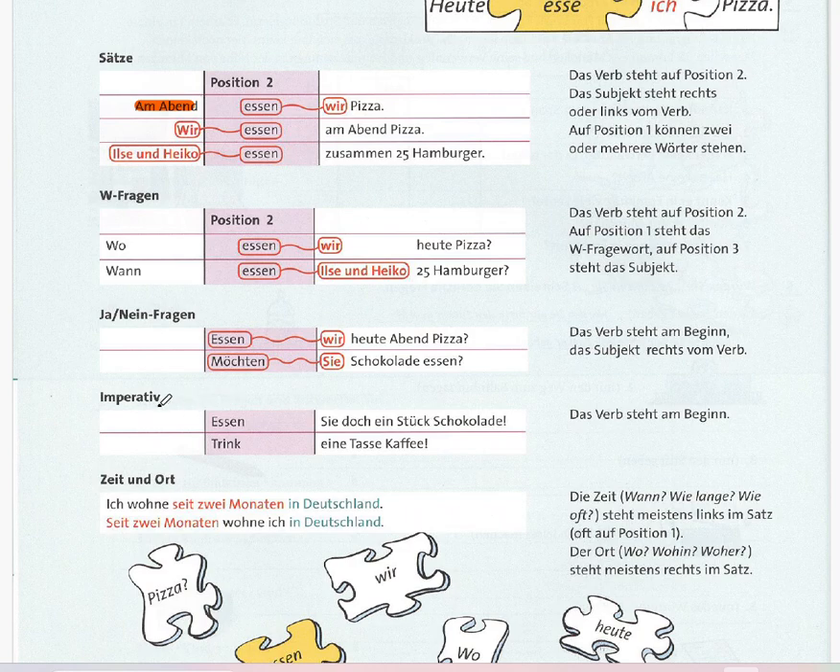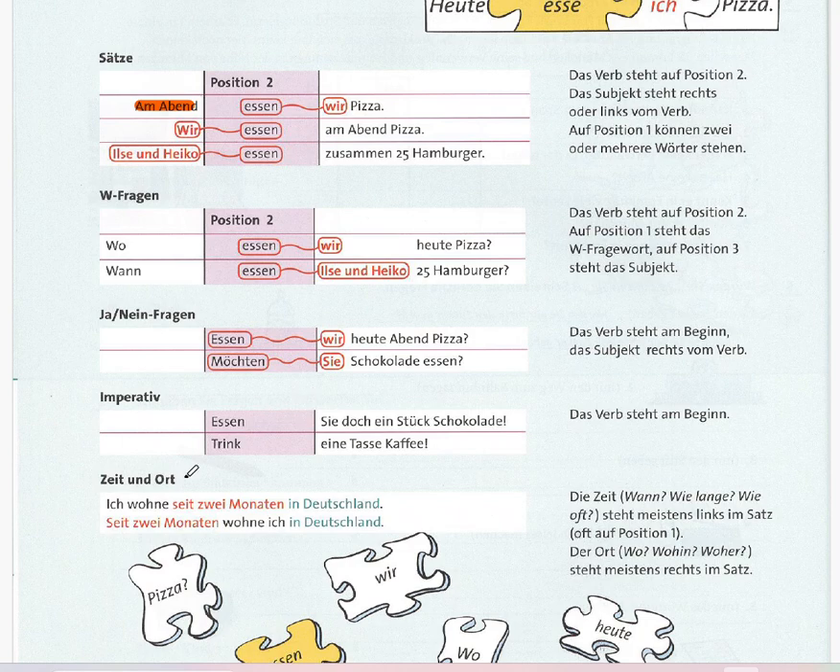So in part 5 we have imperative sentences. Again we have two examples. "Essen Sie doch ein Stück Schokolade." Please eat a piece of chocolate. "Trink eine Tasse Kaffee." Drink a cup of coffee. So again the rule is imperatives also start with the verb, as in yes-no questions. Here also the verb comes at the beginning of the sentence. If you look here, the verb stands at the beginning.